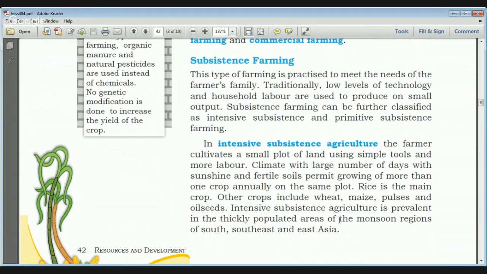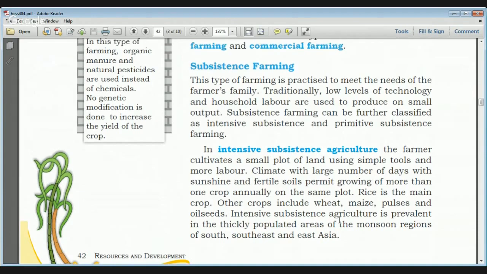Rice is the main crop, and other crops in this intensive subsistence agriculture include wheat, maize, pulses, and oilseeds. This type of agriculture is prevalent in the very populated regions of China, India, and all those regions where the monsoon is prevalent and the climate is monsoon type, like South Asia, Southeast Asia, and East Asia.